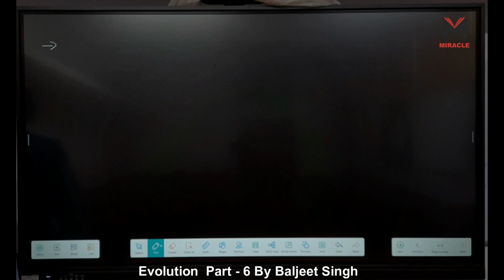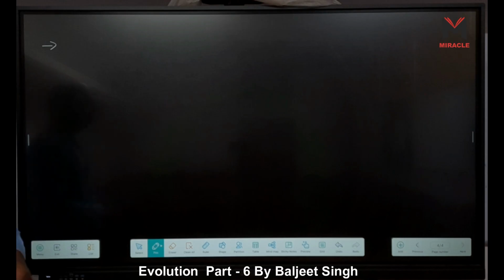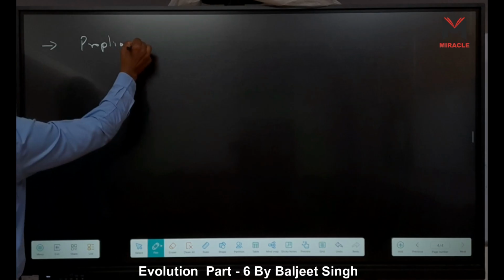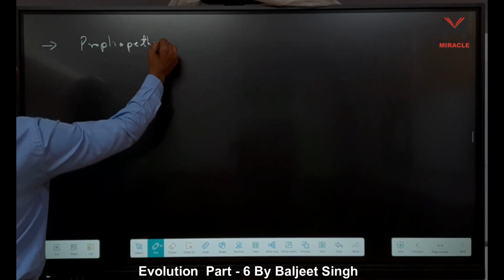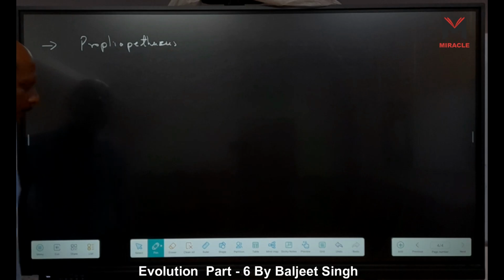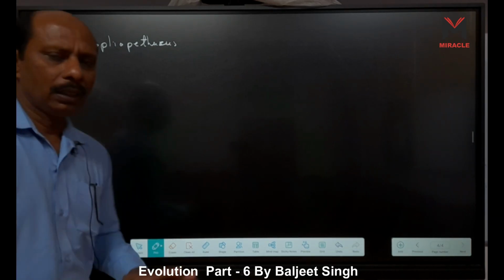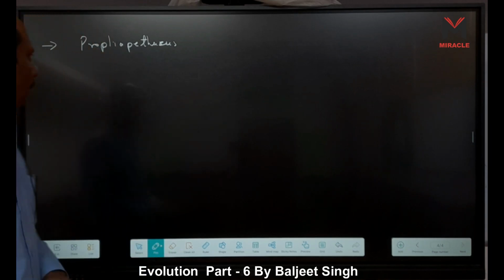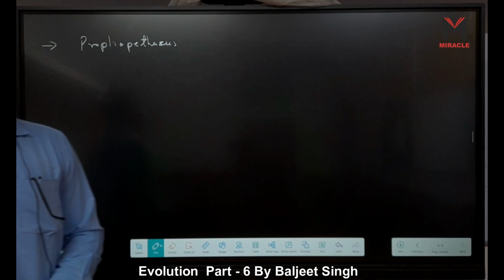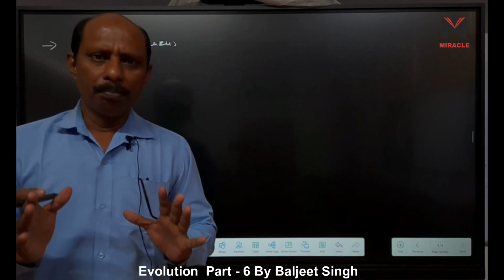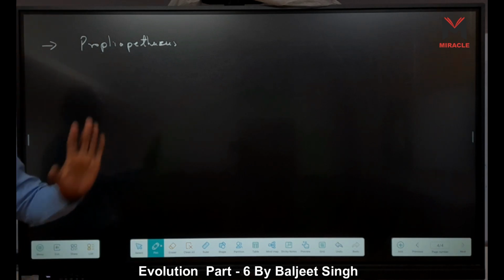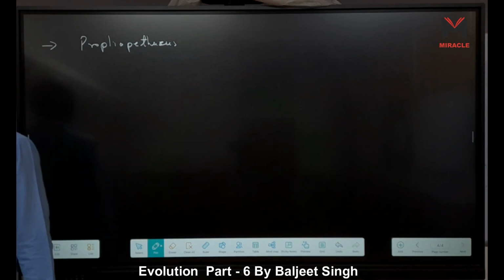Before Egyptopithecus, it is Propleopithecus. So we start from Propleopithecus. It is a sequence. You have to read this sequence, right? When you read this sequence, then you understand how a human evolved. So this is the Propleopithecus. Actually, they are a primitive type of monkeys, tree dwellers. They are only tree dwellers, right? Means arboreal in their nature.